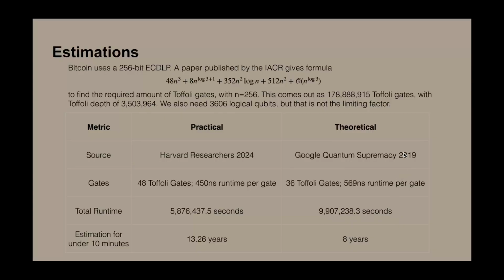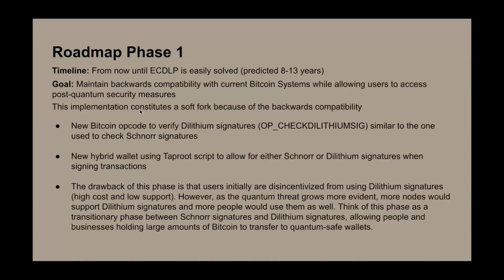And since this experiment was done in 2019, we estimate that 8 years from 2025, quantum computers will be strong enough to solve the 256-bit ECDLP in under 10 minutes. So we arrive at a timeline for our roadmap phase 1 of from now until the ECDLP is easily solved, which we predict to be 8 to 13 years.